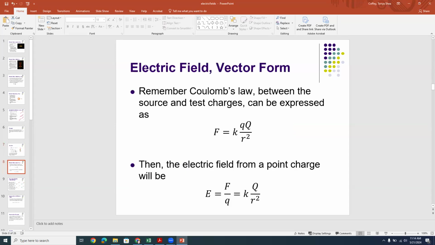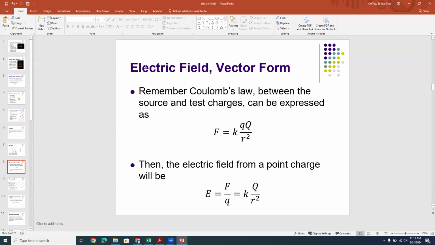Now, if you remember Coulomb's law, what we said in Coulomb's law was that the magnitude of the force between two charges is equal to the product of the magnitude of the charges divided by the distance between them squared, times the fudge factor constant called the Coulomb constant, K, okay? So K is 8.99 times 10 to the 9th newton meters squared per coulomb squared. That's one of those fundamental constants of nature. So here we have F is equal to K, little q, big Q over R squared.